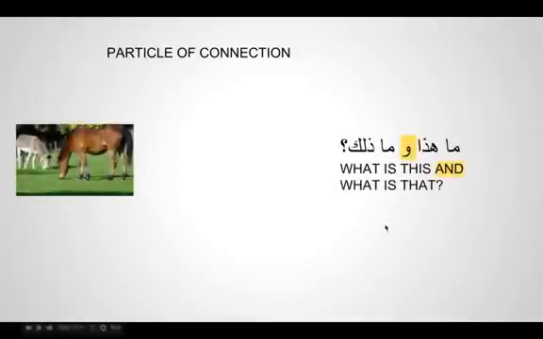For example, if you see here, "ma hadha" is a question, but if the question doesn't end there, you don't say "ma hadha, ma dhalika"; technically we use "wa". So when you see a "wa", it's still a continuation of the same question. "Ma hadha wa ma dhalika", and the question ends here. So what is this and what is that? The part which comes after "wa" is still connected to the same thing.